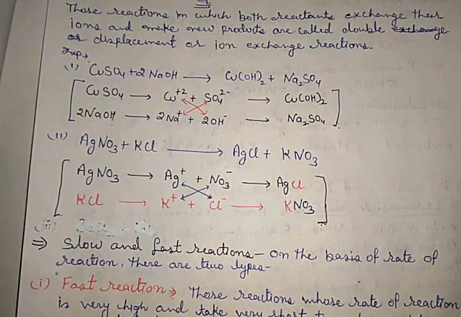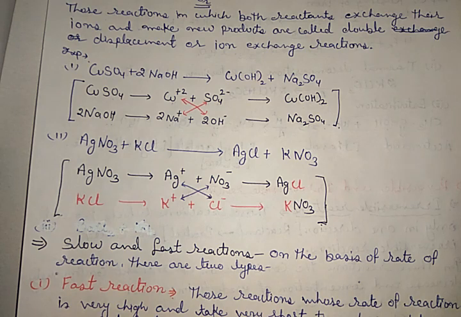So these are the four types of chemical reactions. First one was addition or combination, in which two reactants combine and make a single product. Second was dissociation or decomposition, in which a single reactant breaks into two or more products. Third is displacement, in which an atom or group of atoms which is less reactive is substituted by another atom or group of atoms which is more reactive.